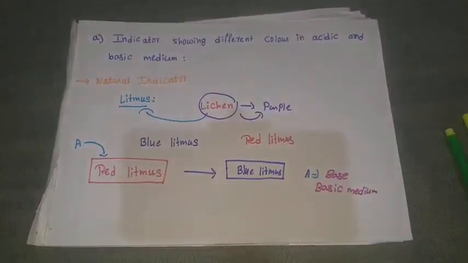So when red litmus paper turns from red to blue, the given substance is a base.